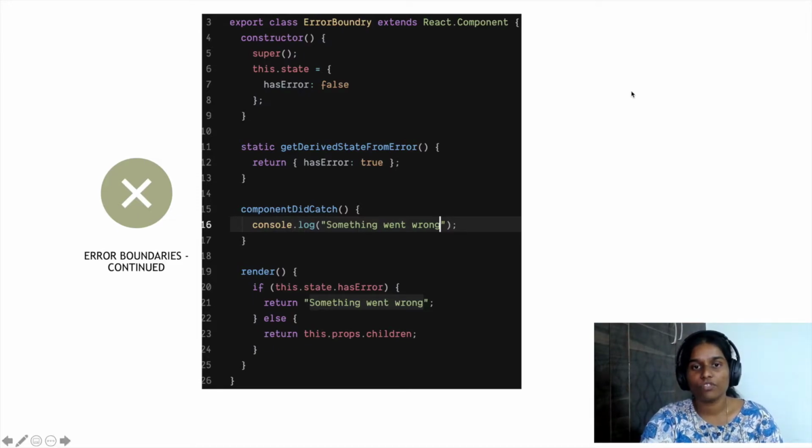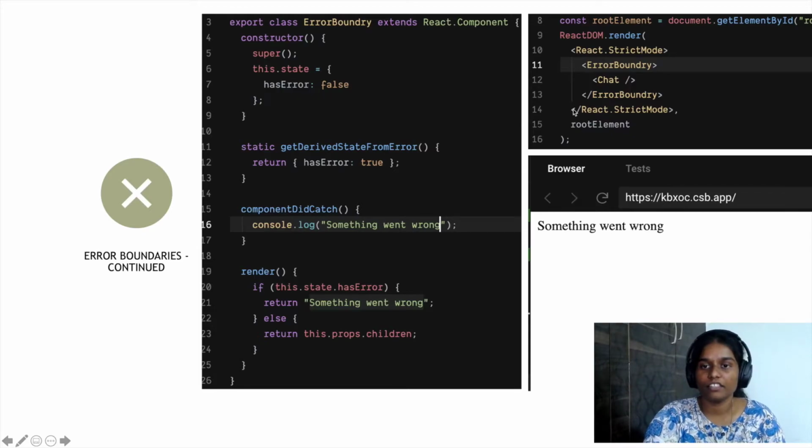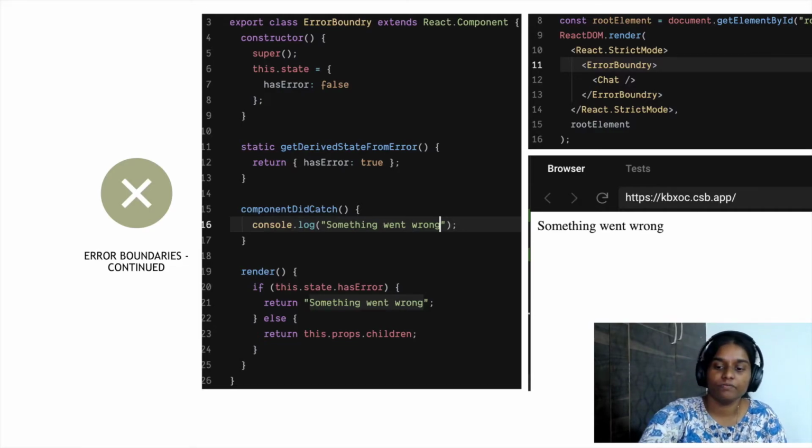So this is how a simple HOC for an error boundary could look, and depending on whether an issue has occurred or not, you can just switch the component with an error message. Now you can wrap your chart component at the top level under this error boundary so that when the issue occurs, instead of showing a blank screen, you can show the error message. This might look very simple in this example, but what it does is eliminate thousands of unnecessary try catches which might lie in all our components if we haven't wrapped them with error boundaries.